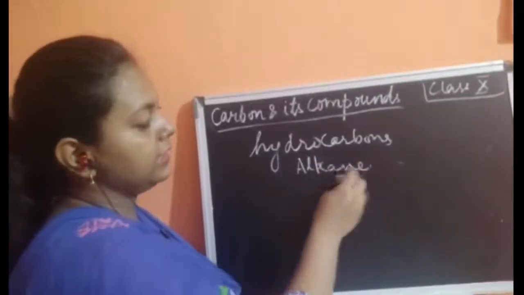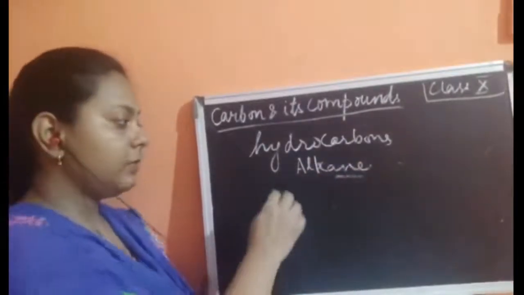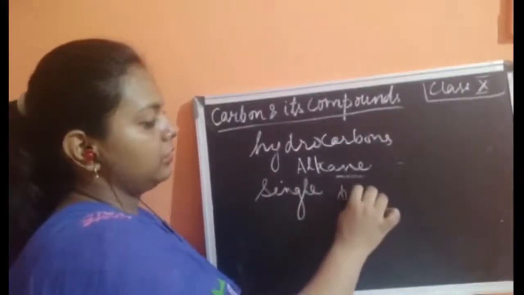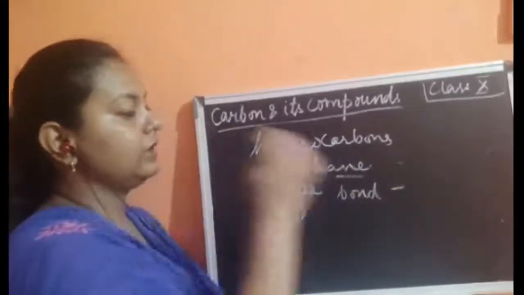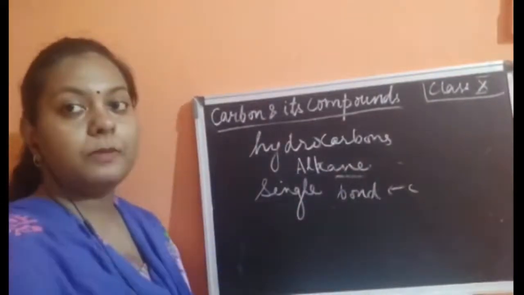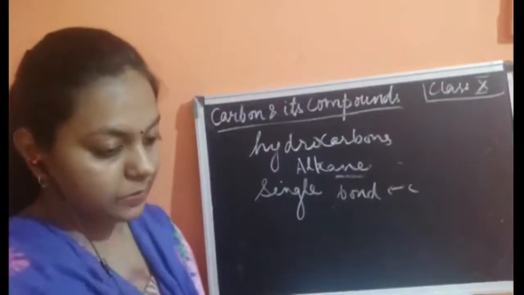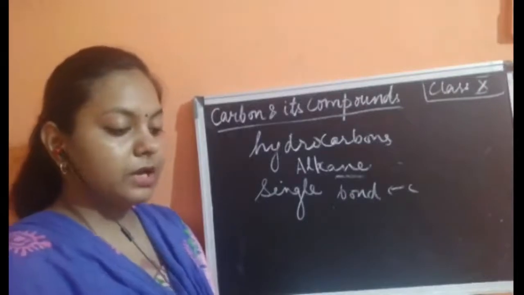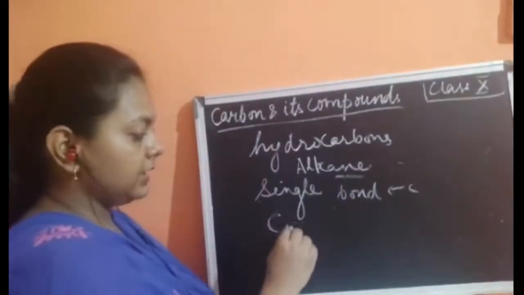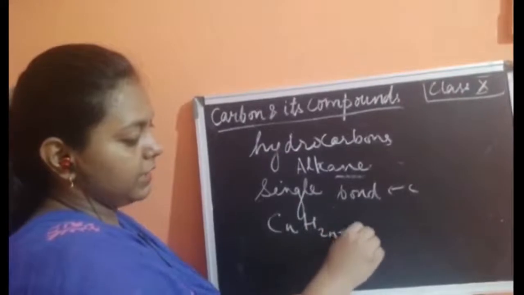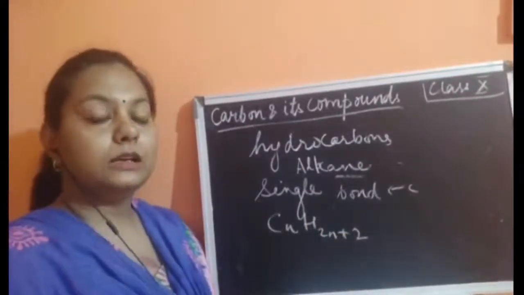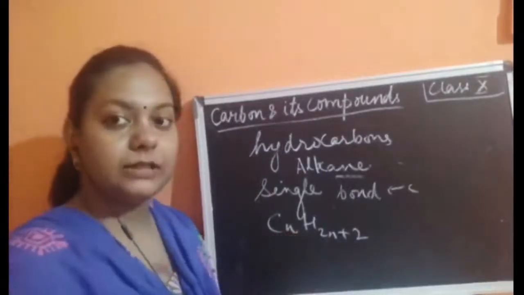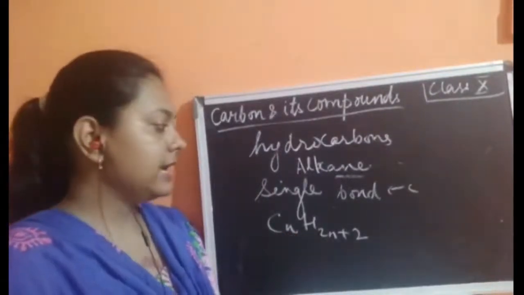What are these alkanes? Alkanes were the single bonded species of carbon. They had a single bond between carbon and carbon, forming different types of compounds with a general formula. We have discussed the alkanes with the general formula CnH2n+2, and I told you how to write the general formula and how to substitute this n, where n stands for the number of carbon atoms, and we have seen how to form these alkanes.